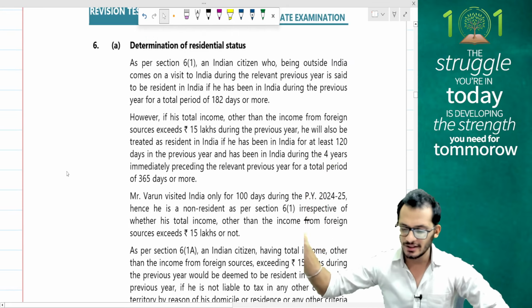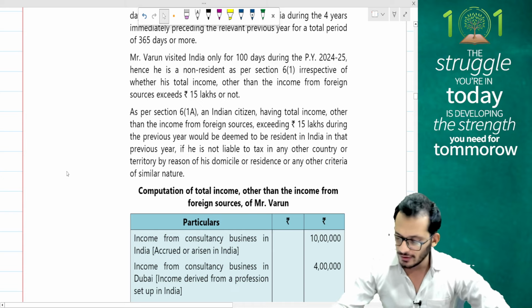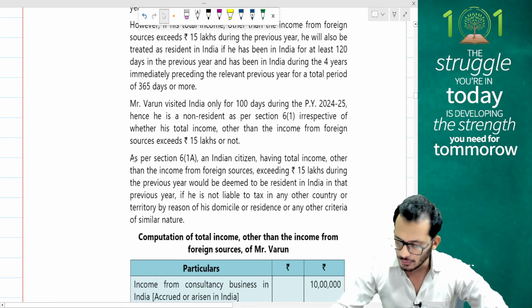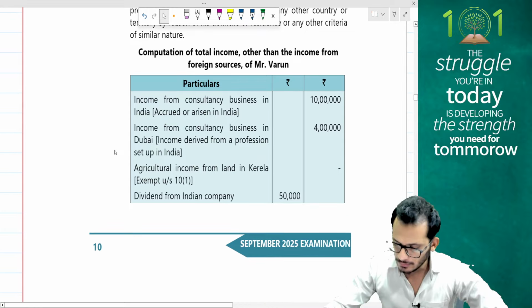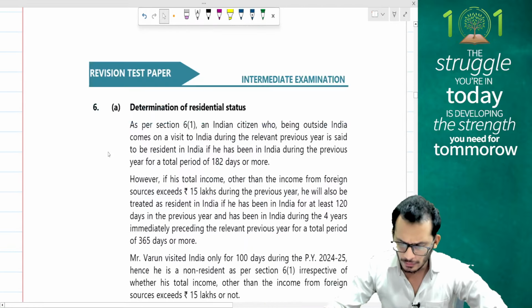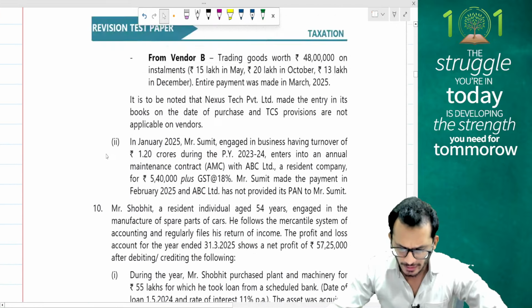residential status determination, the whole thing they have given to you. At the end of the day, the person has been told to have, oh, is income set up from India? I'm sorry, did I miss that out? Oh, it just says income from consultancy business in Dubai.